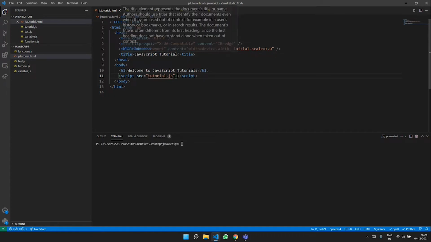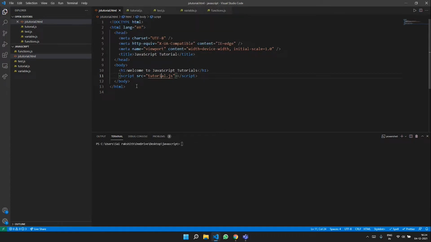So this is the title tag. If you know a little bit about HTML, you would know what head tag, body tag and HTML tag mean. Nevertheless, I'll cover it in this session as well: this is an HTML tag, and there is a head element to it and also a body element to it.